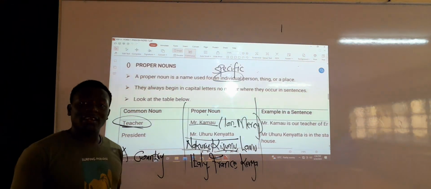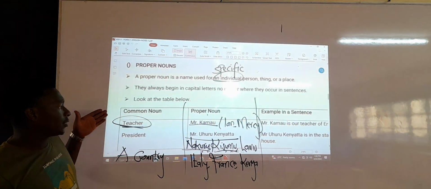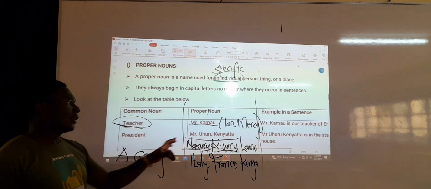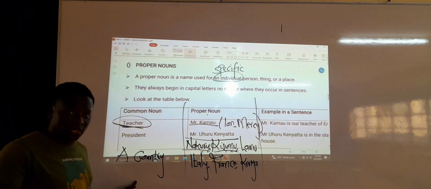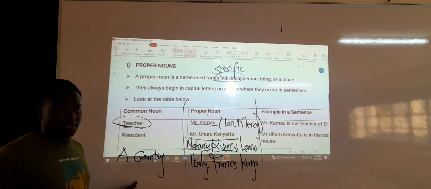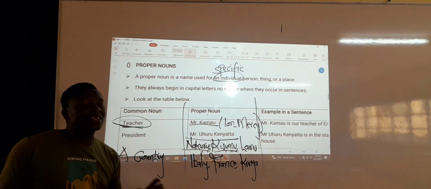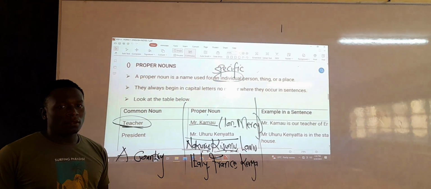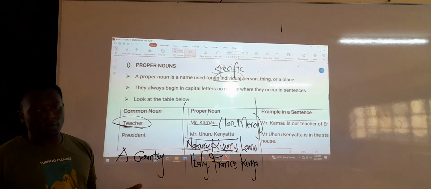On and on. The list is endless. So that's basically the difference between a common noun and a proper noun. A common noun names general names of places, maybe it could be a person, a country, city, town, you know. Now, when you go to the proper noun, it names the specific name of that particular person or place.